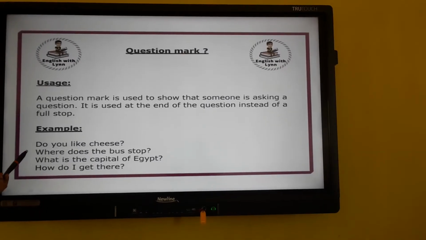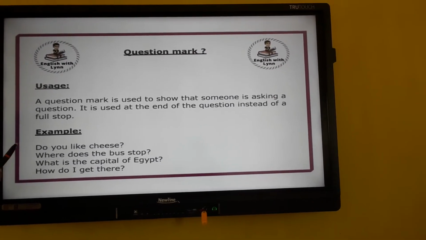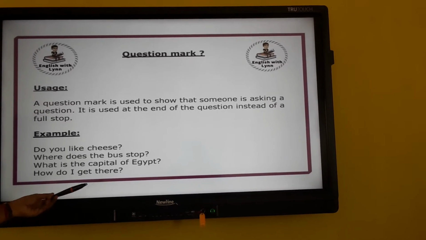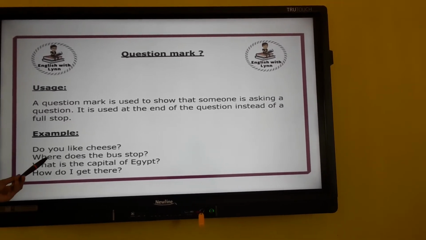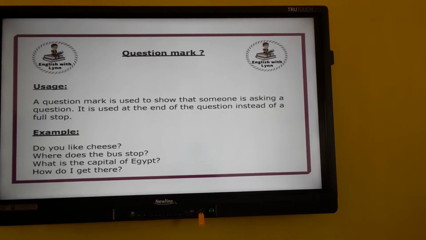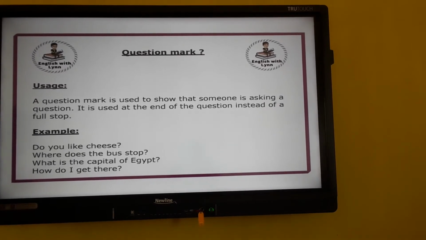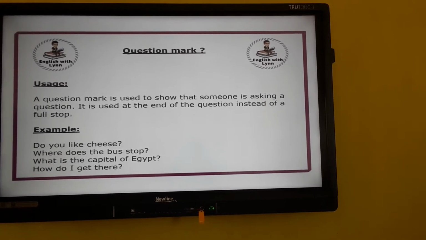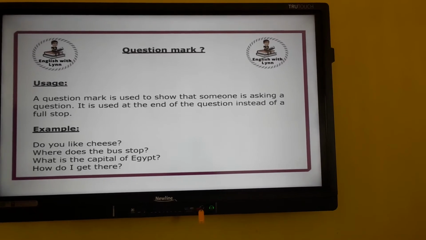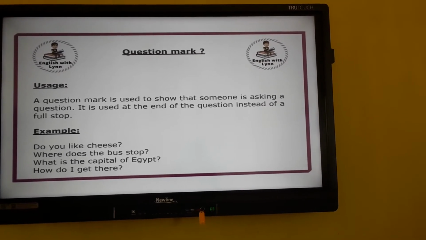Next is question marks. After all interrogative sentences we should use a question mark. Do you like cheese? Where does the bus stop? What is the capital of Egypt? How do I get there? So any questions you ask, you can put a question mark.